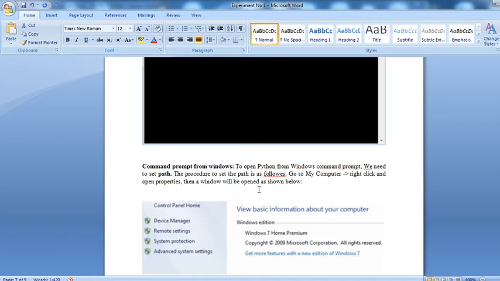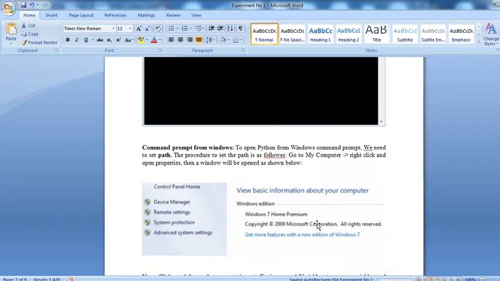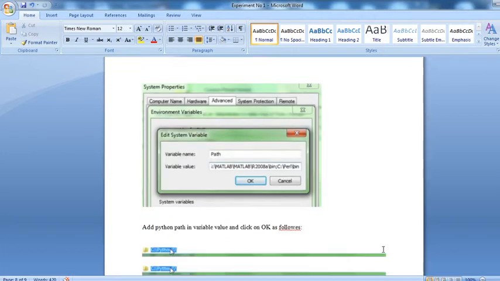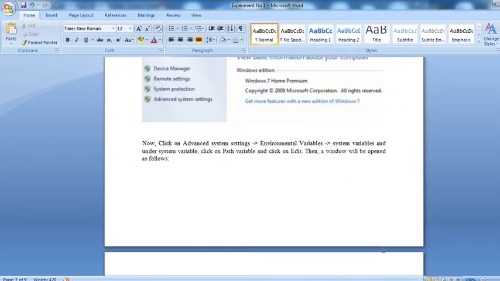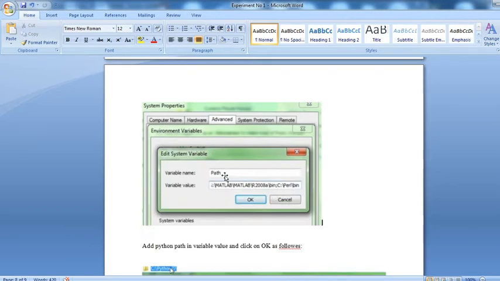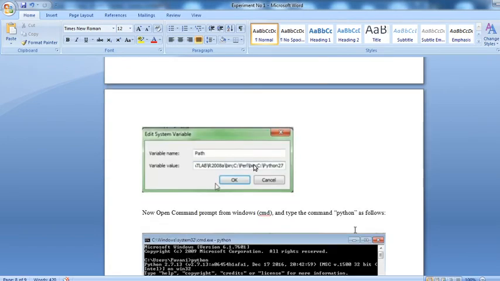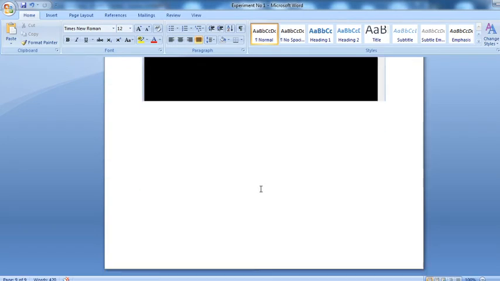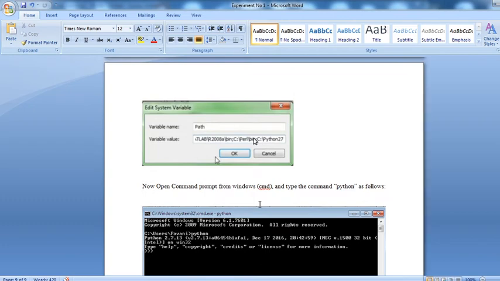In the Windows command prompt, we need to set the path and follow that particular path. In Python, it is by default available in open source operating systems also. See here, in the command prompt, this is the path tab, a window is open. Now you can put your path here: simply right click on My Computer, go to System Properties, then to the Advanced settings, where the Environment Variables option is available. Go to that tab and edit your system variable Path. Finally set that path and click OK. Just like setting the environment variable path in Java, the same is done here for Python.